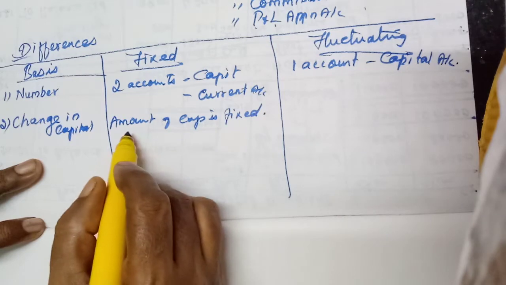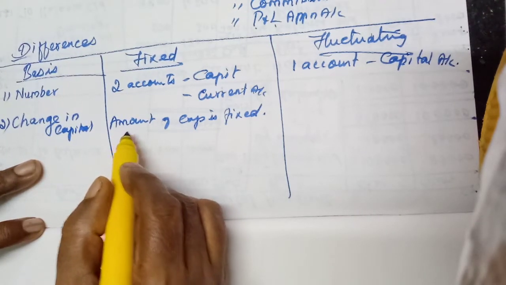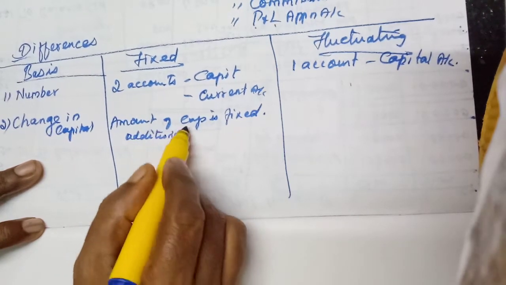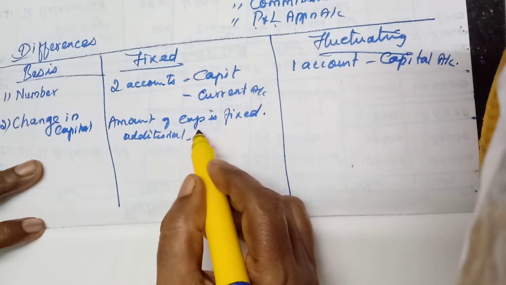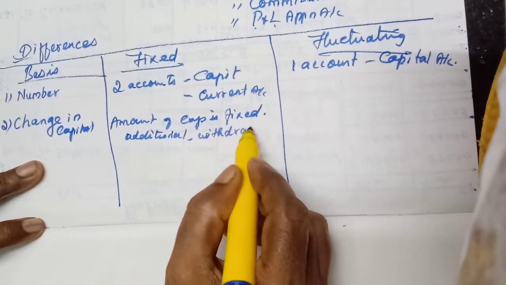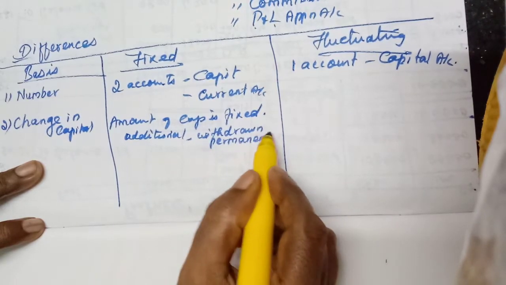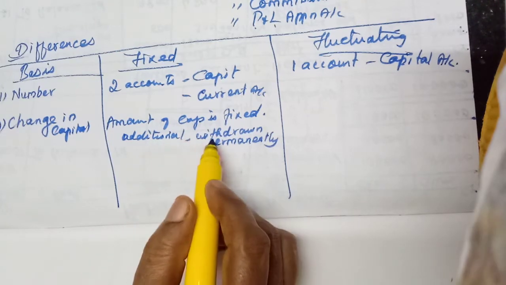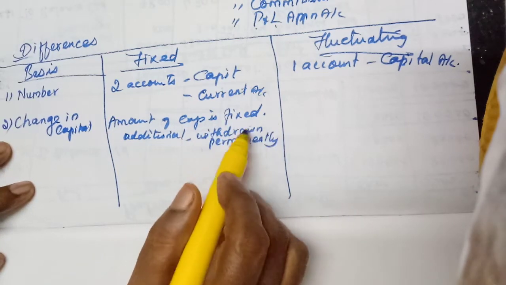Unless there is additional capital, then we will enter it. Another thing we will enter is capital withdrawn permanently. If anything is withdrawn permanently or if additional capital is introduced, only then the capital may change.